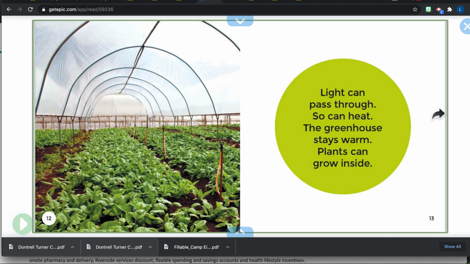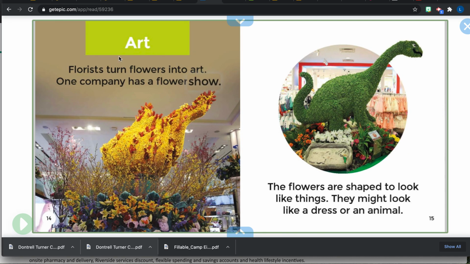So thinking about what is this mostly about? Art. Florists can turn flowers into art. One company has a flower show. The flowers are shaped to look like things. They might look like a dress or an animal. Look at this dinosaur right here.